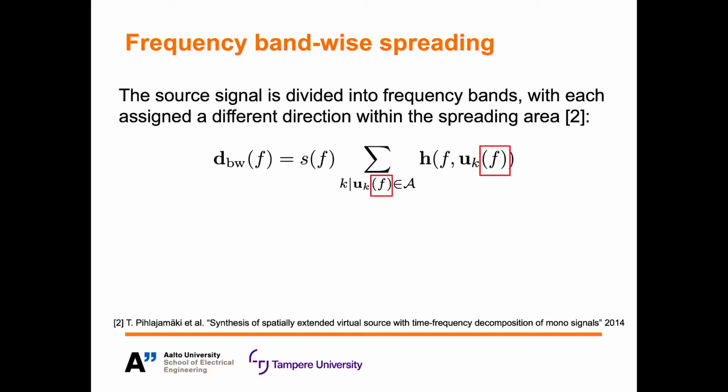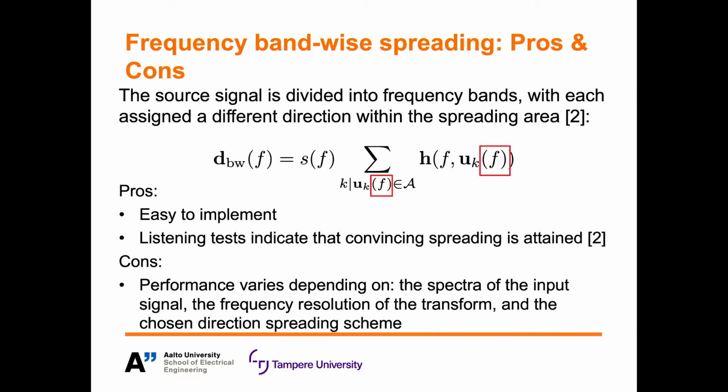One modification to this coherent spreading is to take the input mono signal, divide it into frequency bands, and then assign each band to a different direction within the spreading area. So the formula is much the same as it was before, except the spreading directions change across frequency. This therefore bypasses many of the problems that you may experience with the previous purely coherent spreading. And it's also quite easy to implement, and listening tests have shown that this source spreading can be perceptually quite convincing.